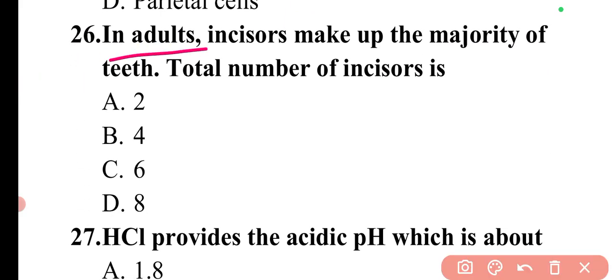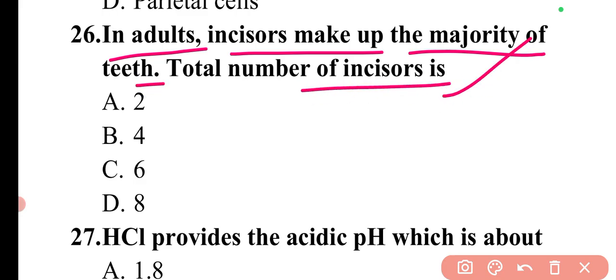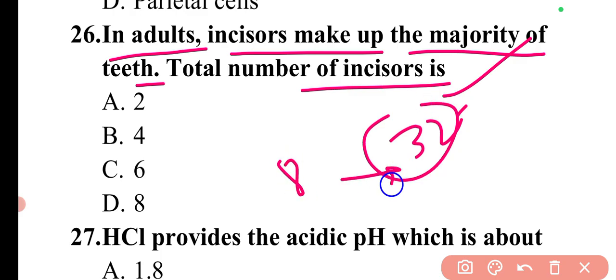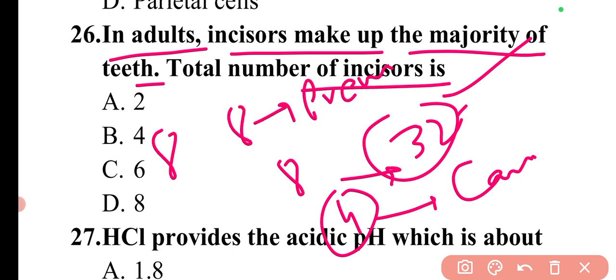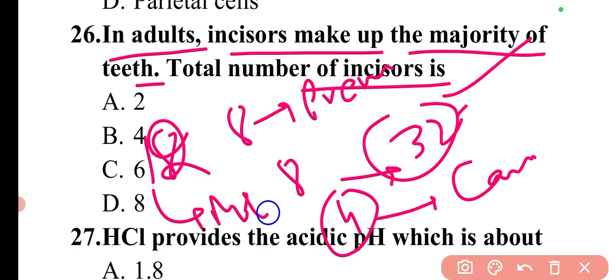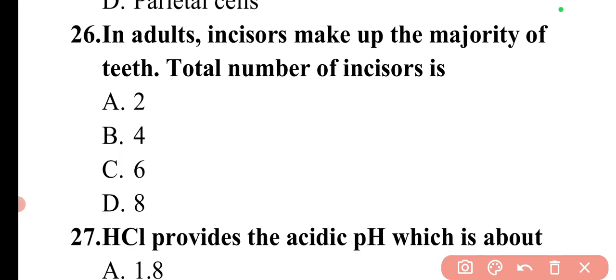Next question is, in adults, incisors make up the majority of the teeth. Total number of incisors is. So in adults there are 32 permanent teeth, including 8 incisors, 4 canines, 8 premolars, and 12 molars. So incisors are total 8 in number. So here option D will be the correct answer.